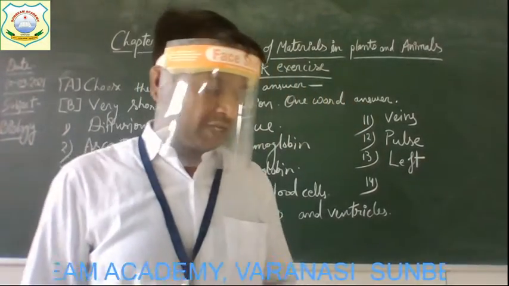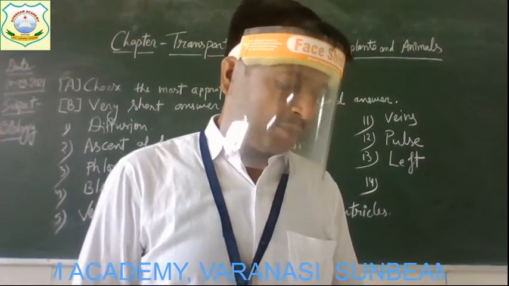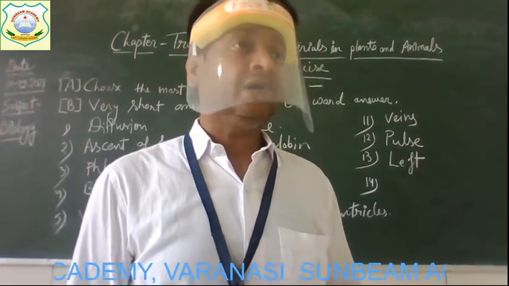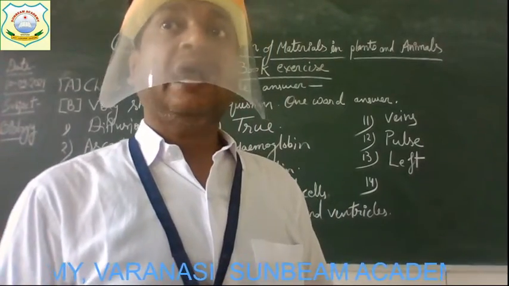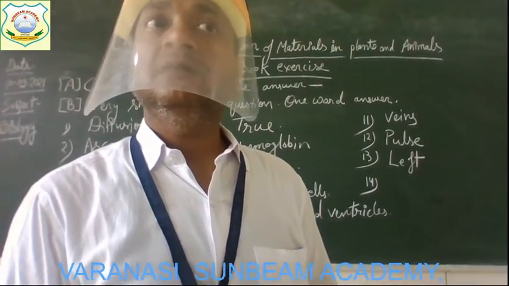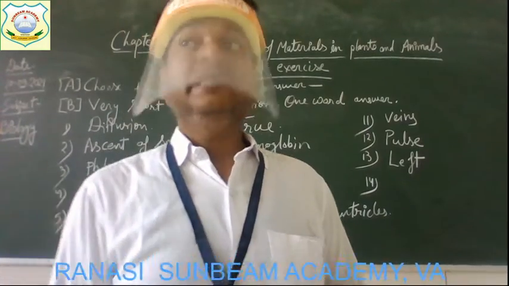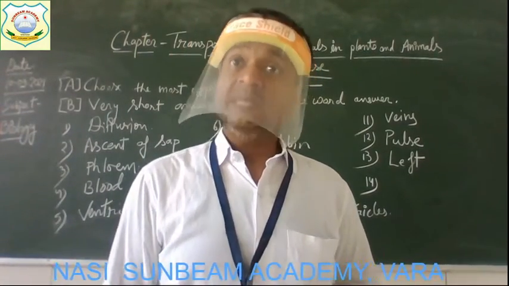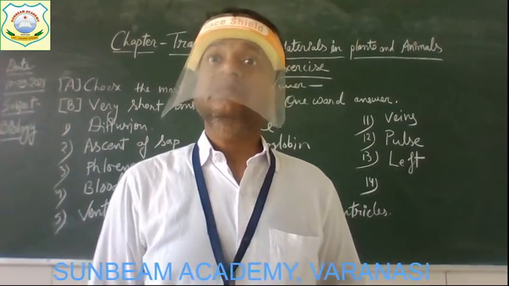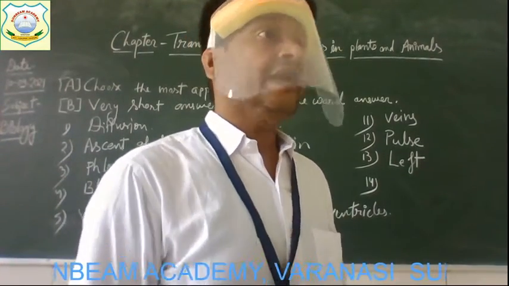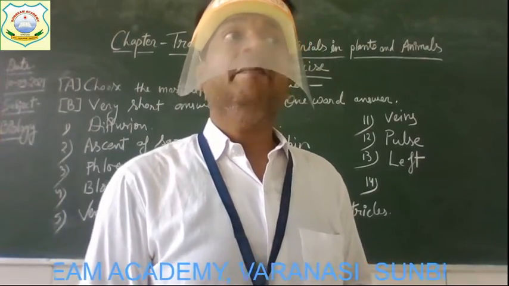Next, question number 14. The solid part of blood is called plasma. True or false? The solid part of the blood is called plasma. It is false, and the reason? Because the solid parts of the blood are the blood cells like red blood cells, white blood cells and platelets.